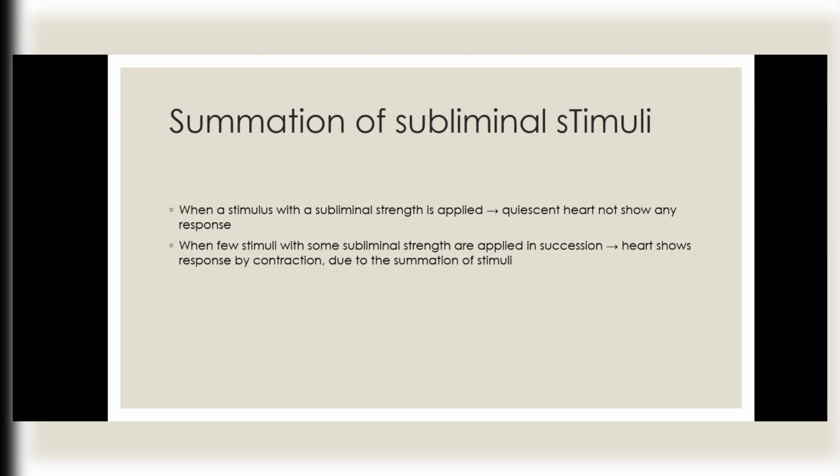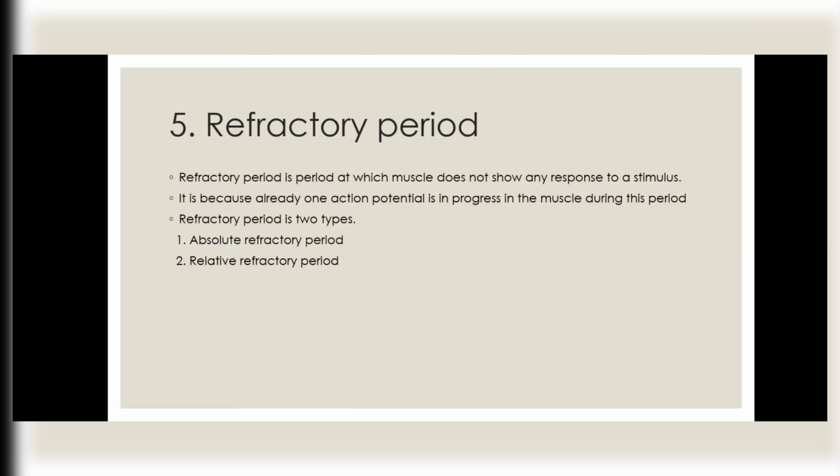Summation of subliminal stimuli. When a stimulus with subliminal strength is applied, the heart does not show any response. Then a few stimuli with subliminal strength are applied in succession, and the heart shows a response by contraction due to the summation of stimuli. Fifth point, refractory period.